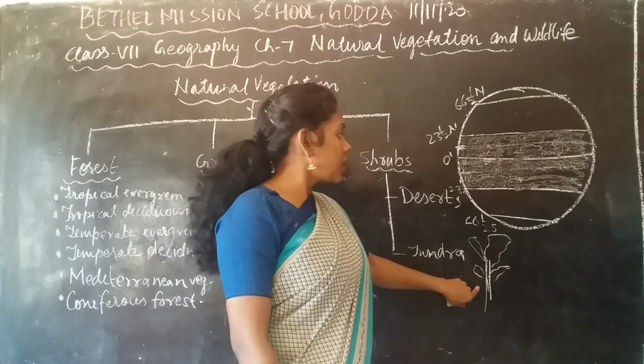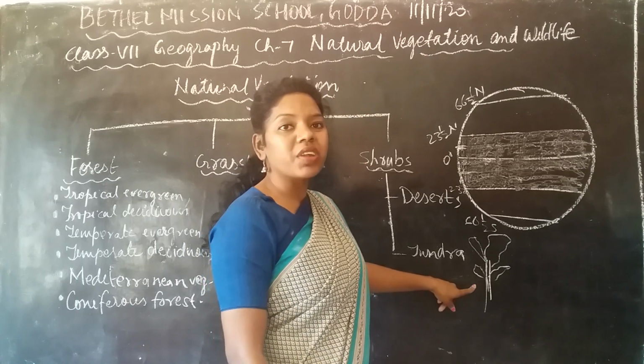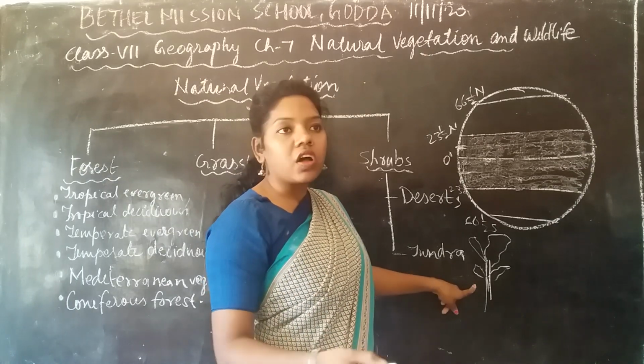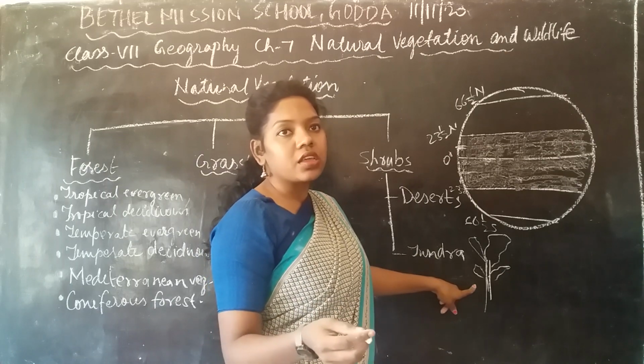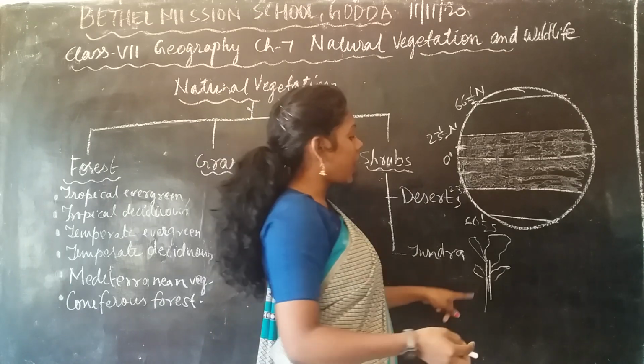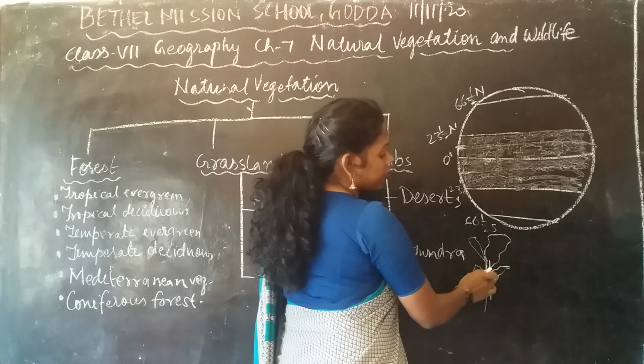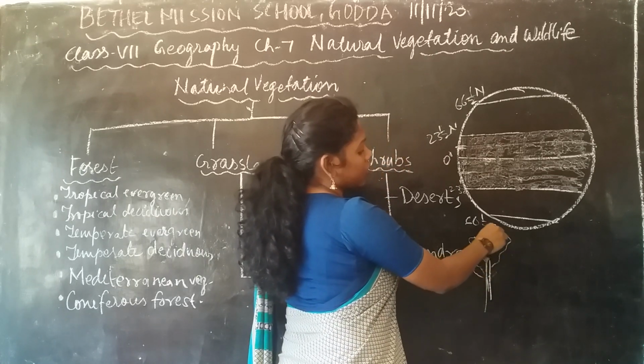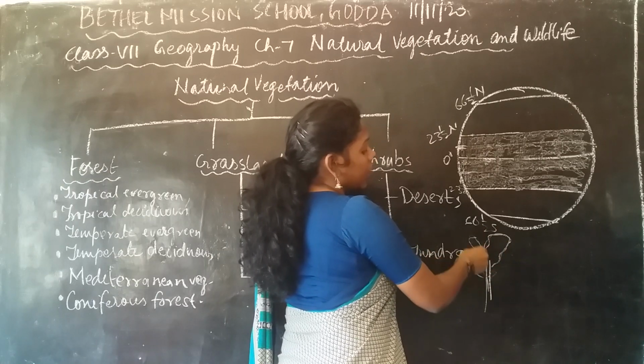What happens in this type of forest? When a leaf falls down after aging, the topmost area will remain green.